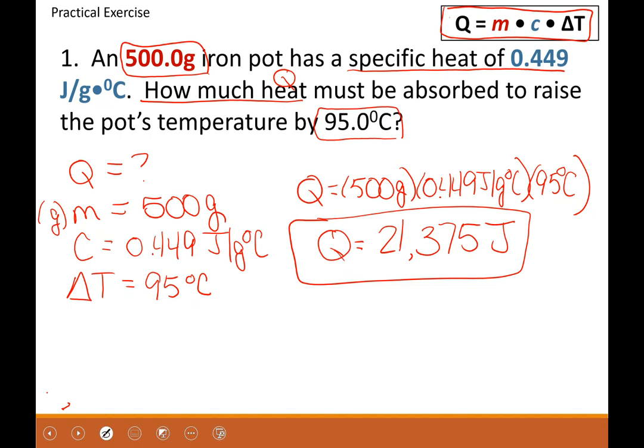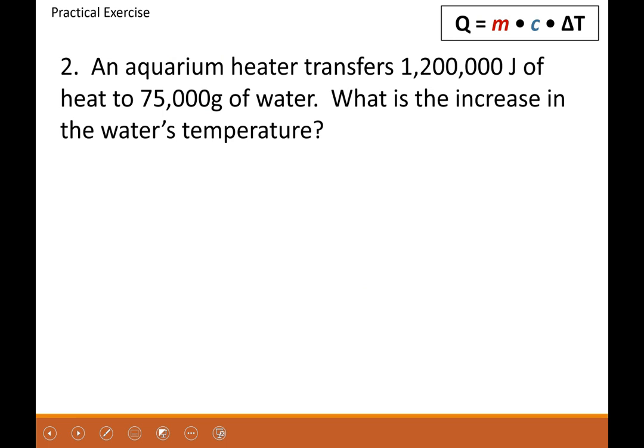All right, so we're going to do a different type of problem and figure out what we need to solve using the same equation, okay? So first we're going to list what we have. It says an aquarium heater transfers 1,200,000 joules of heat. All right, so this is our heat right here.